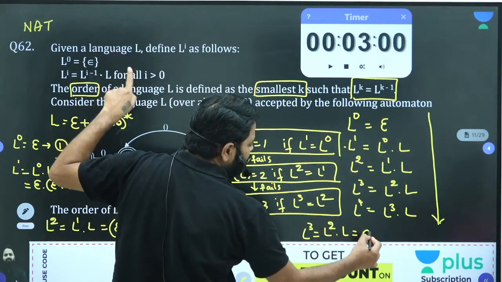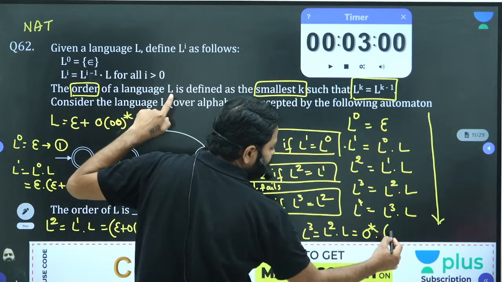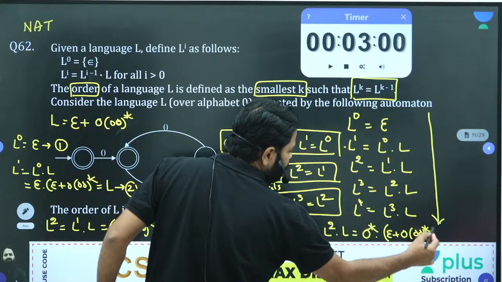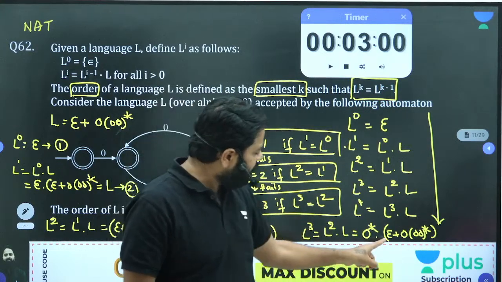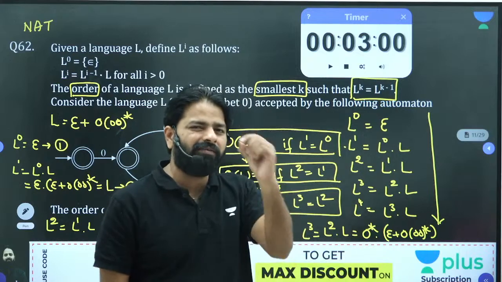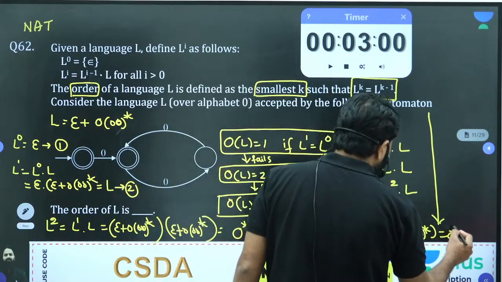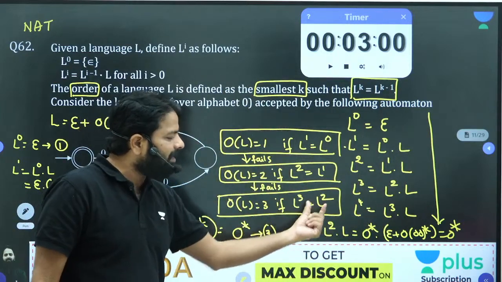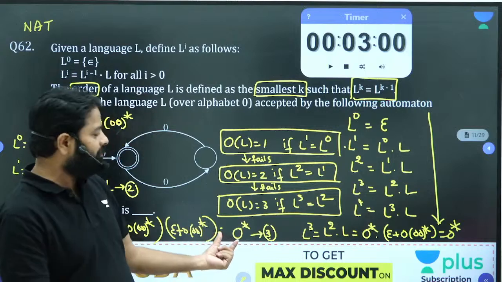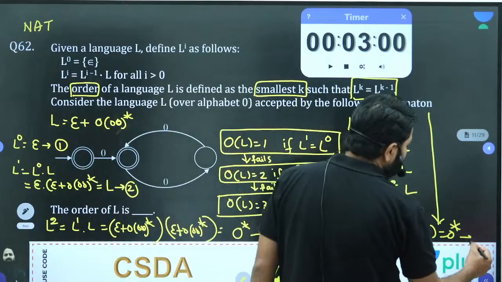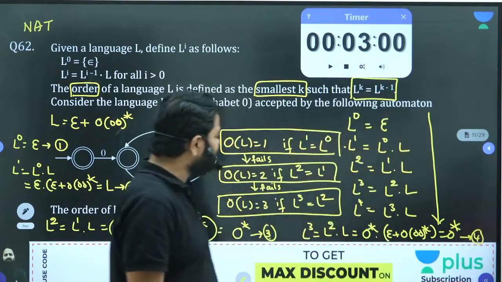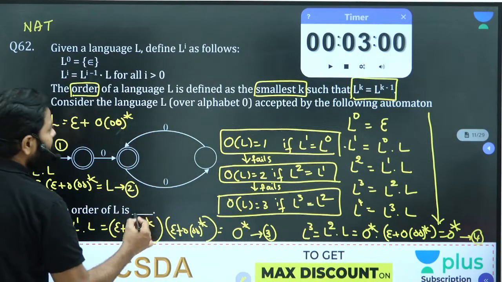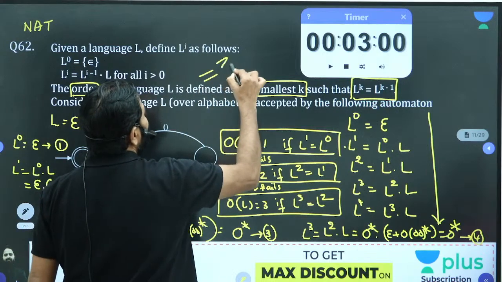L power 2 is already computed as 0 star, and L is computed already as epsilon plus 0 followed by double 0 whole star. Now when you derive it, epsilon is already there, so with 0 star epsilon you can get every string in 0 star. So L power 3 is also 0 star. Is it matching now? L power 3 is the same as L power 3 minus 1, that's the same. The 4 and 3 are matching. So now order of L is equal to 3. We got the answer finally: 3.